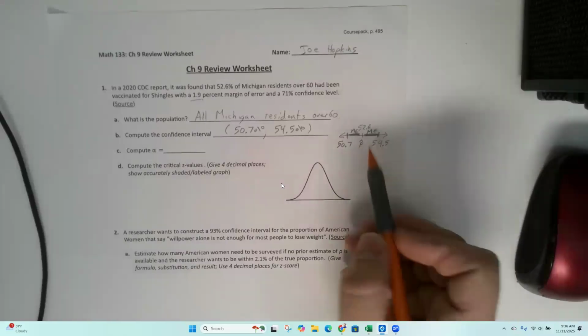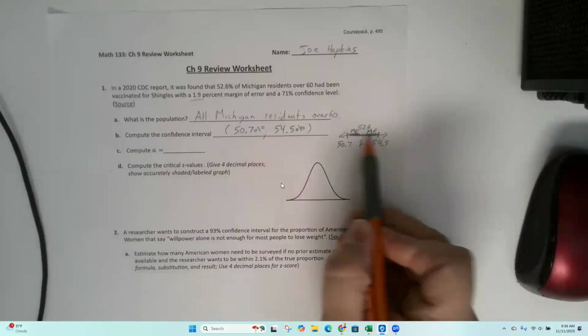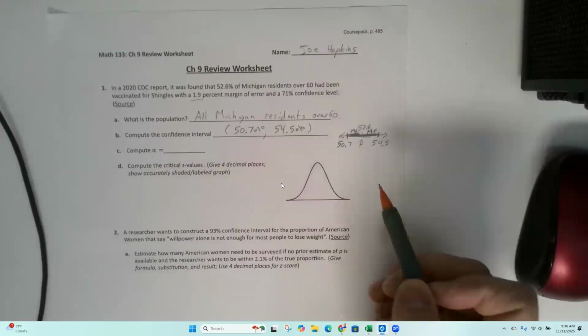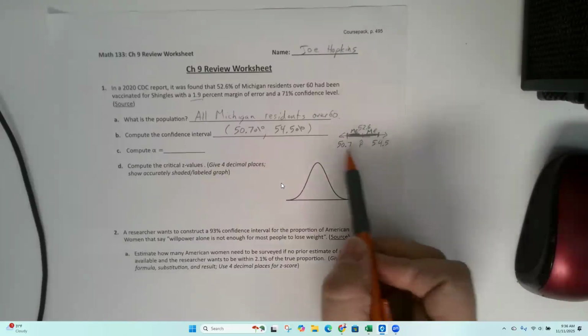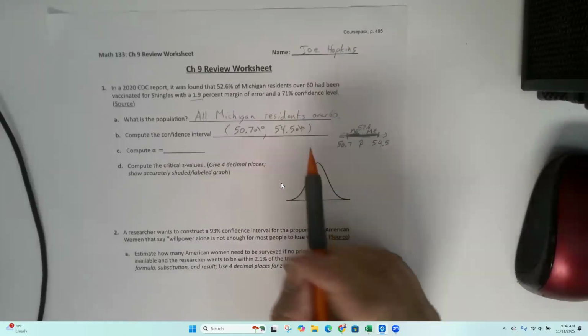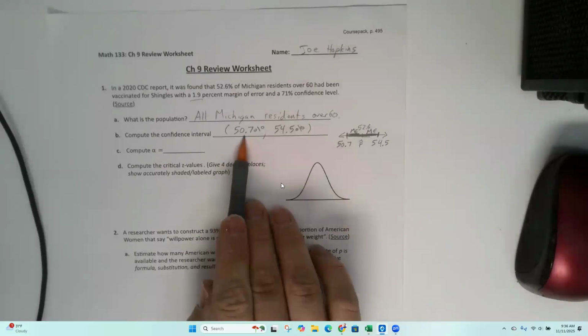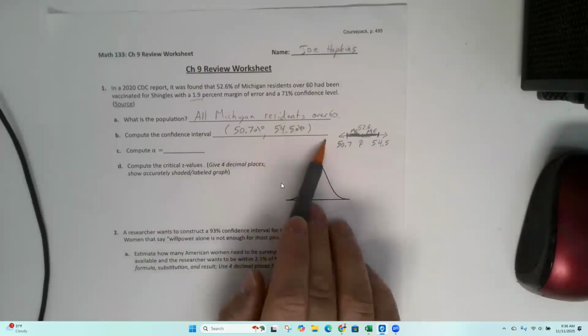We are 71% confident, which is a terrible confidence, but we're 71% confident that the true value is somewhere in this range. Now, there's still a 29% chance that it's lower than this or higher than this.